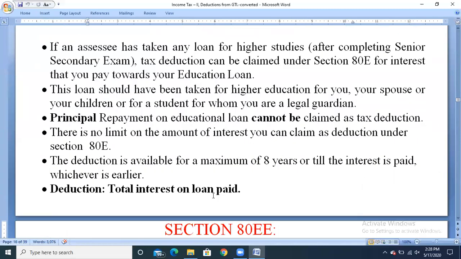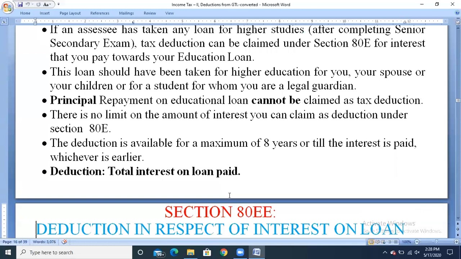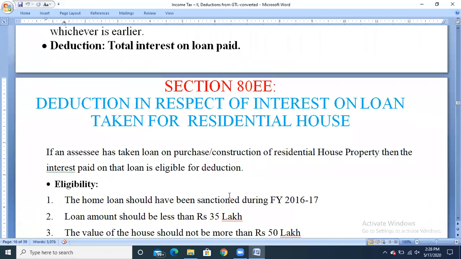Deduction: total interest on loan paid. Next, we move on to section 80EE, that is, deduction in respect of interest on loan taken for residential house property.